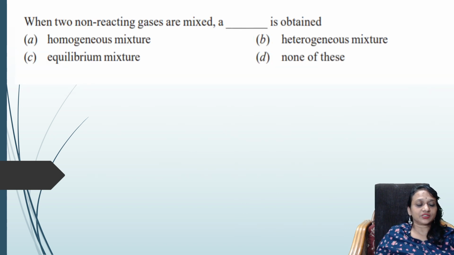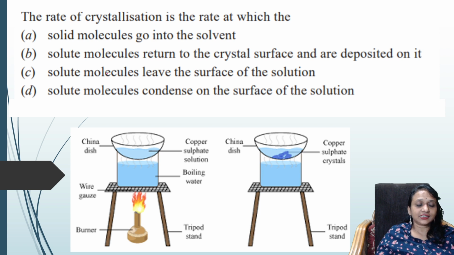All right, let's see the next question. When two non-reacting gases are mixed, dash is obtained. Two non-reacting gases they have given me. What will happen, students? Non-reacting gases means nothing but a homogeneous mixture, equal concentration mixed. Easy.